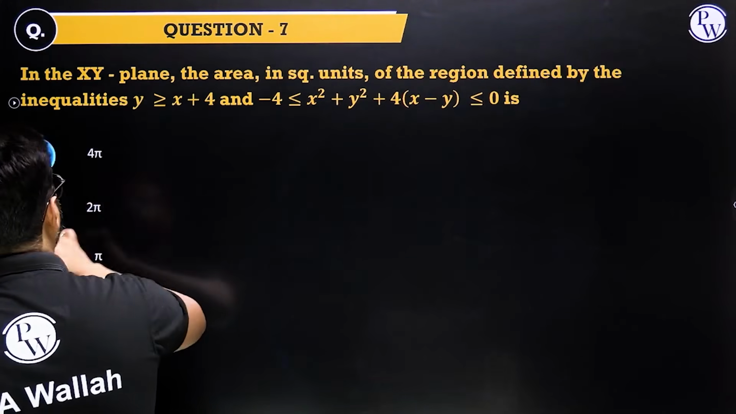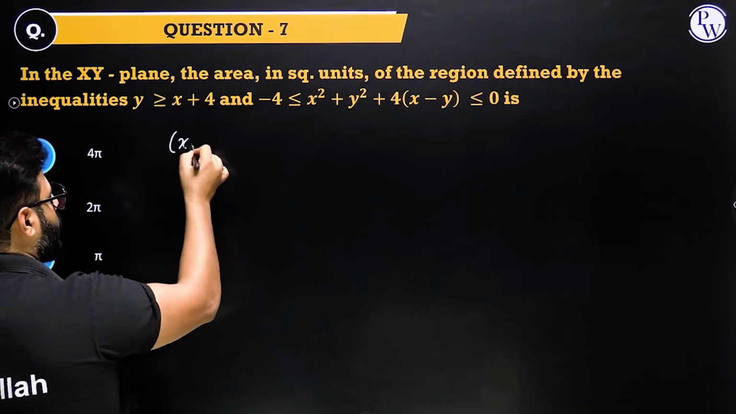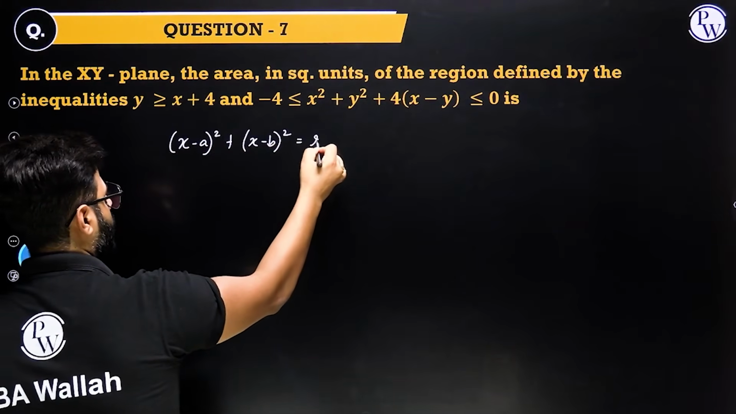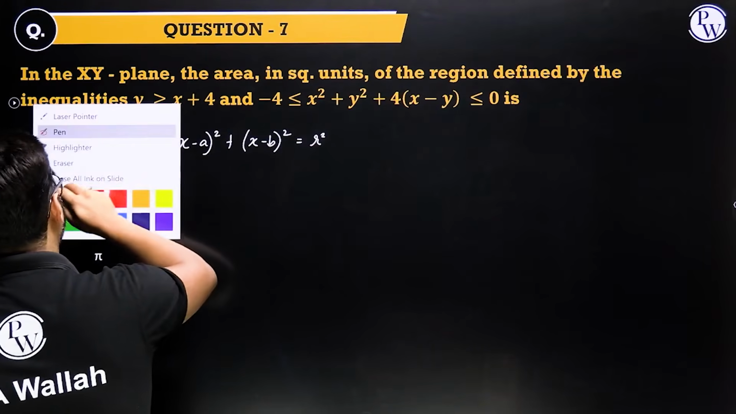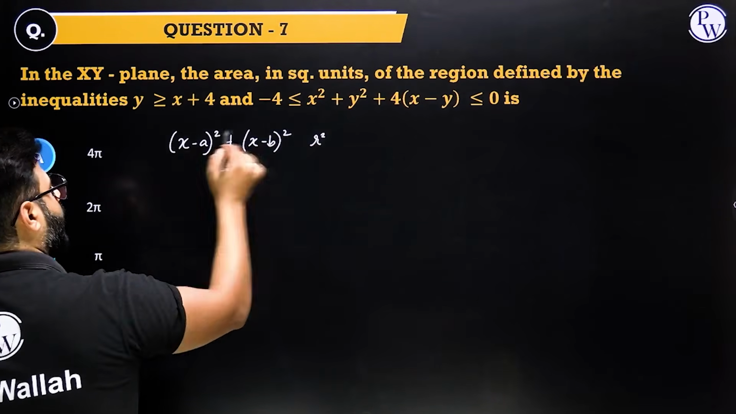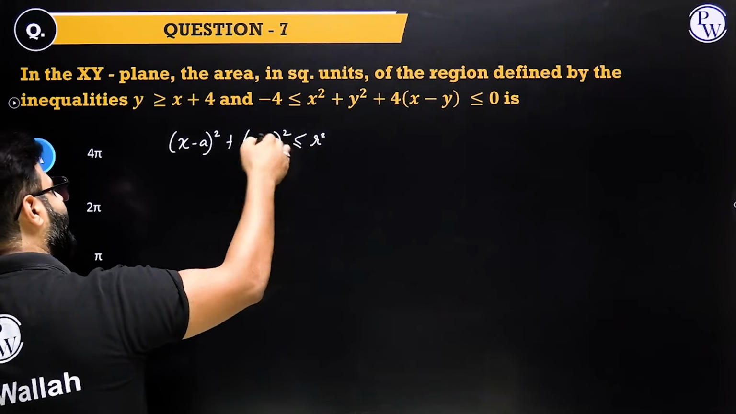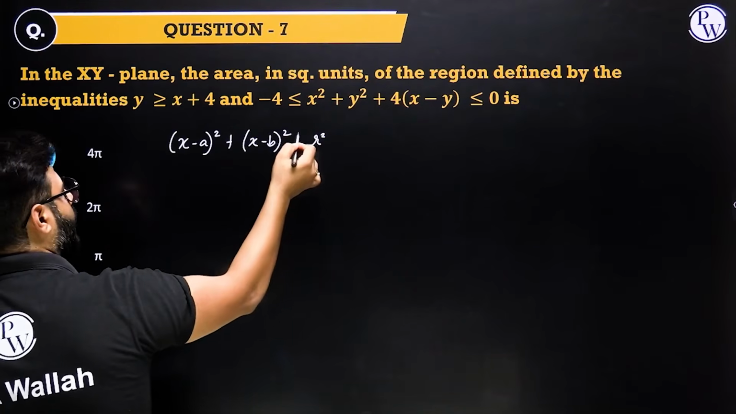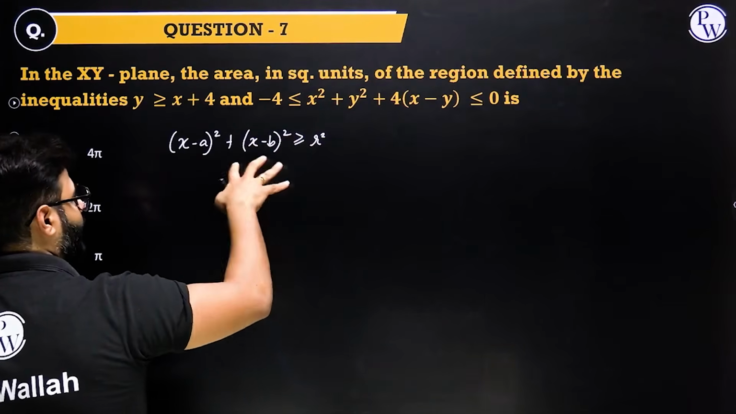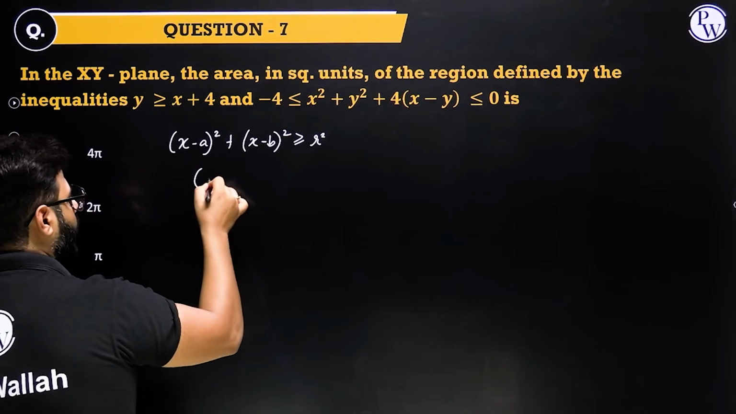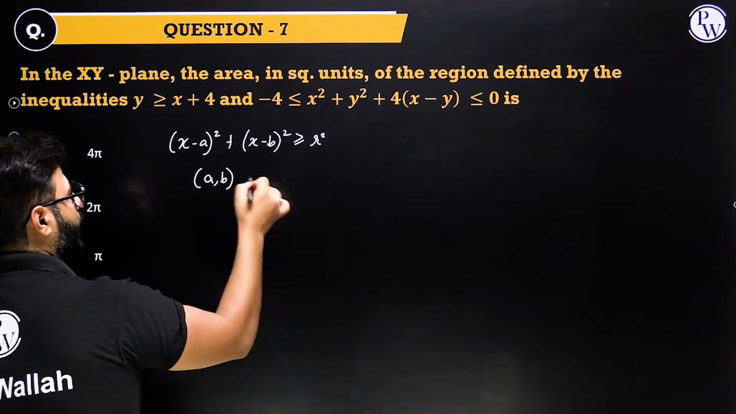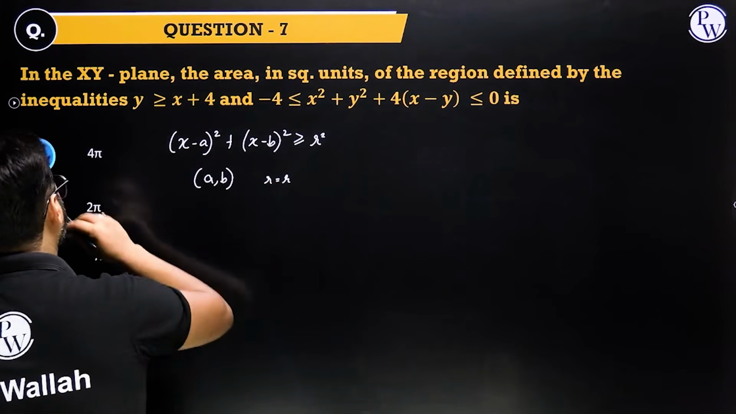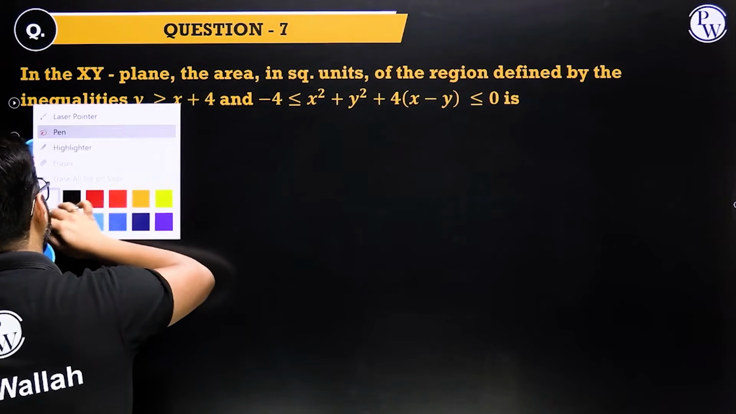So the idea is, the equation of a circle is something like this: x minus a square plus y minus b square equals r square. This is the equation of a circle. And when I say less than r square, that means I'm interested in the region inside the circle. When I say greater than r square, that means I'm interested in the region outside the circle. That's the game. And this equation tells that the circle has the center at a and b and the radius r. Now, let's go ahead and have a look at this question.